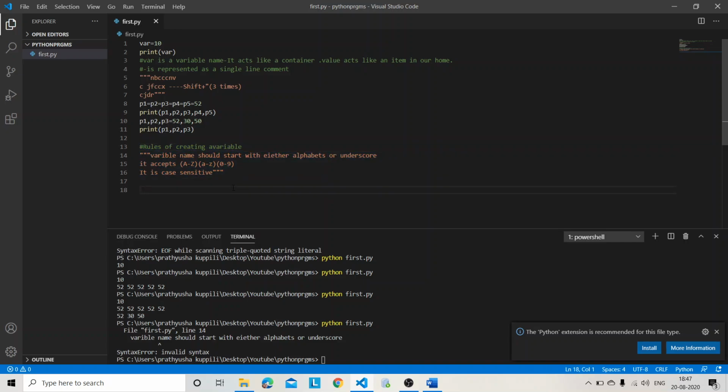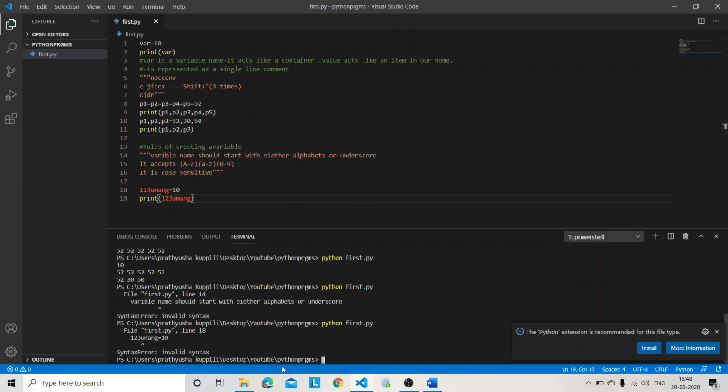Yeah. See, I will be showing that one also. I said the variable name should start with either alphabets or underscore. I will start the variable name with a number. Fine. 1, 2, 3, Umang. See, I am getting an error. I got the color differentiation. Here I am creating a variable, but it is shown in one color, and here in some other. But no problem. I will print this. Then print 1 2 3 Umang.